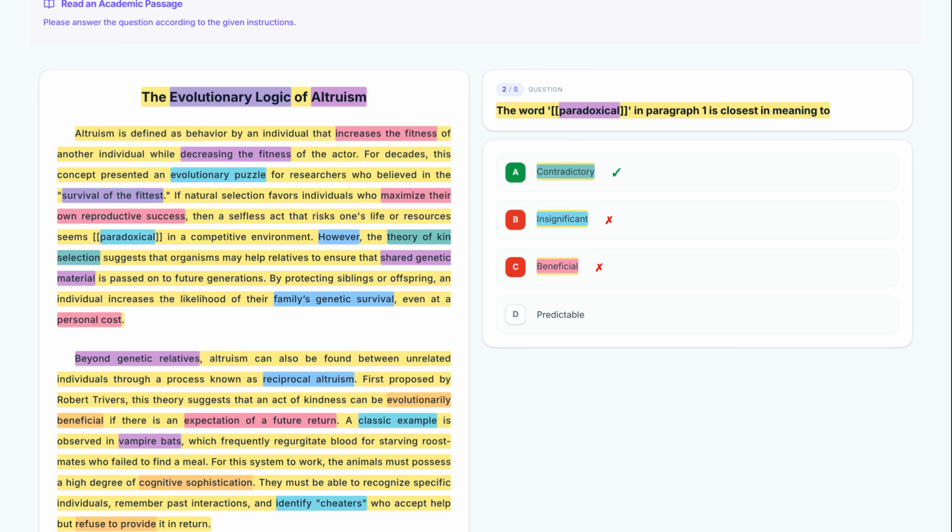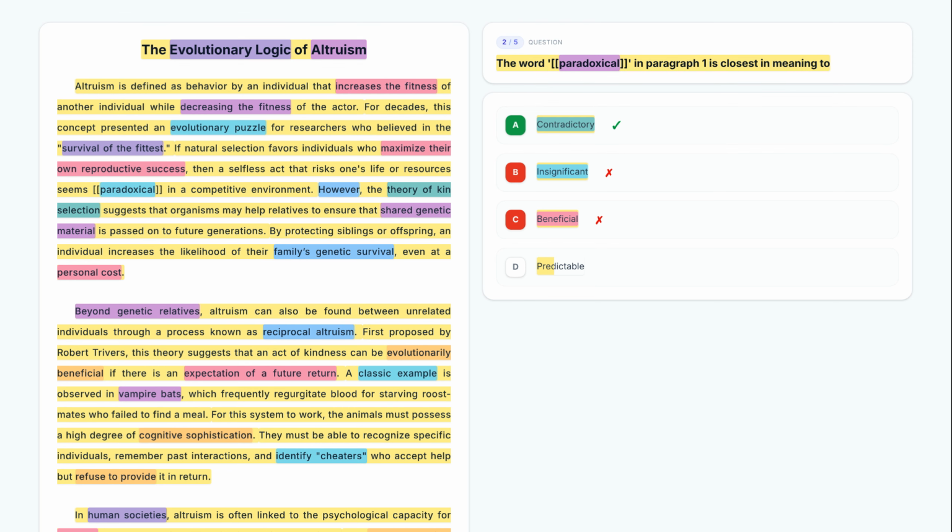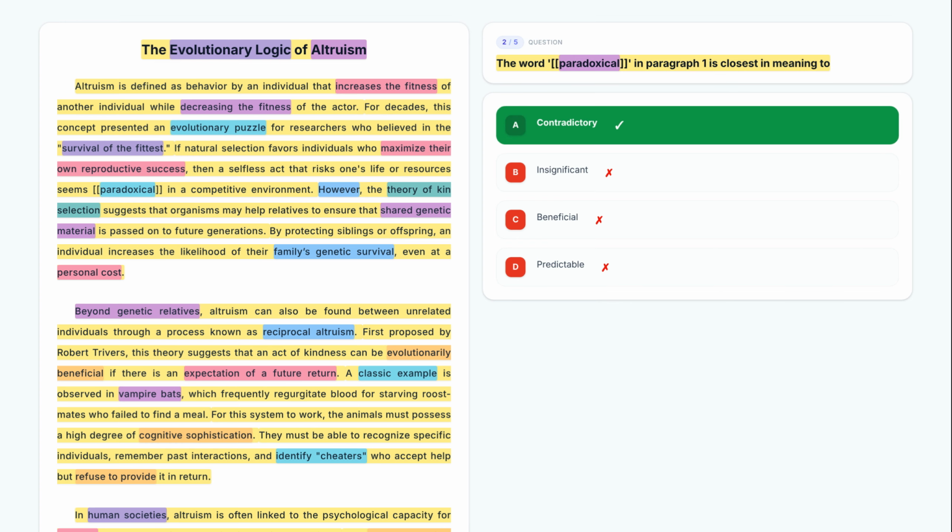Finally, let's look at option D. Predictable. If something is predictable, it is expected. The author describes altruism as a puzzle that presented an evolutionary puzzle, meaning it was the opposite of predictable for early researchers. Therefore, the correct answer is option A, because paradoxical describes the logical conflict between individual survival and selfless behavior.